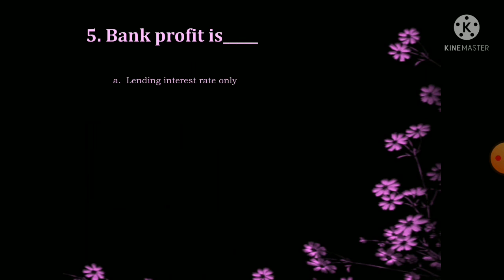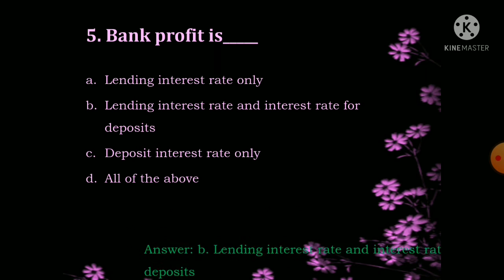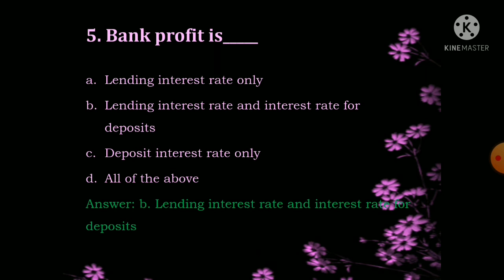Bank profit is lending interest rate only, lending interest rate and interest rate for deposits, deposit interest rates only, all the above. So the option is B, that is the lending interest rate and the interest rate for the deposits.